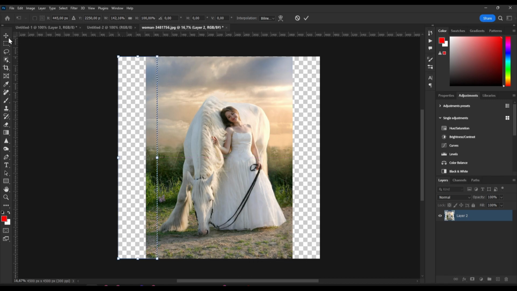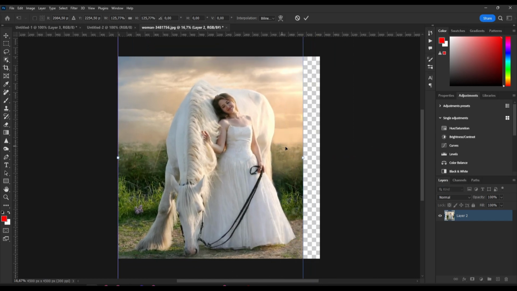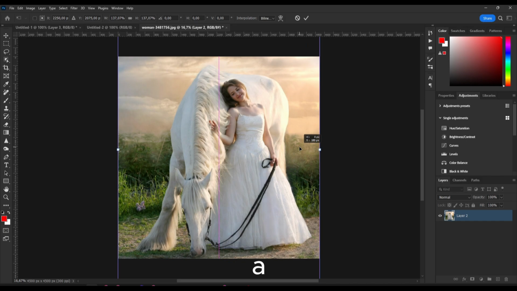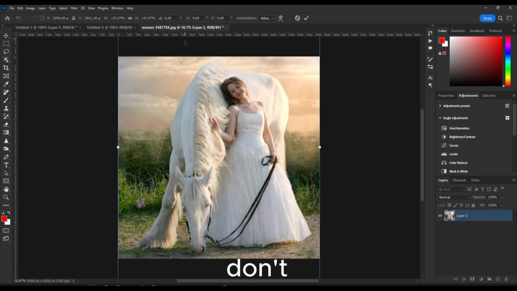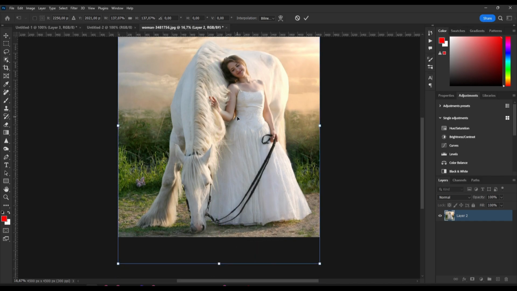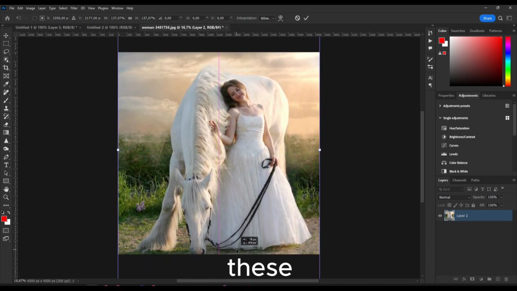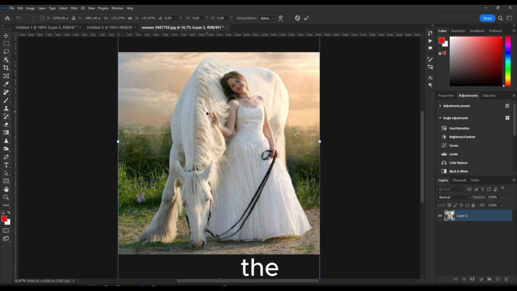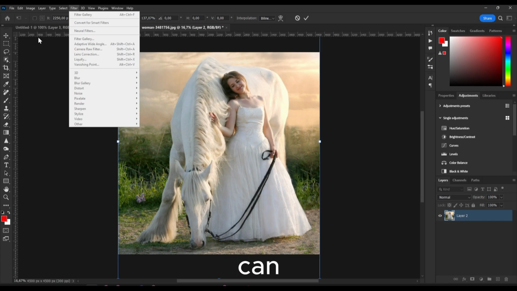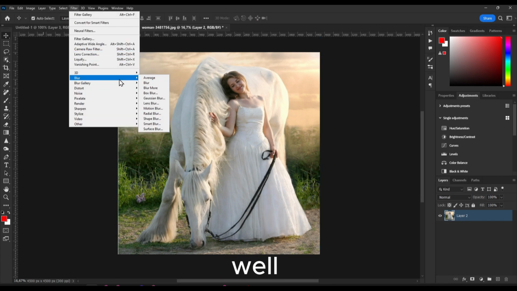Now we have here some, let's press Control D to deselect the selection, and Control plus T now, hold Shift, and you can resize. Maybe in a situation you can find this helpful, like if you don't care about what's above and what's here in the front, you don't care about these details, you just want the subject to be right in front, then yes, absolutely, you can use this method as well.